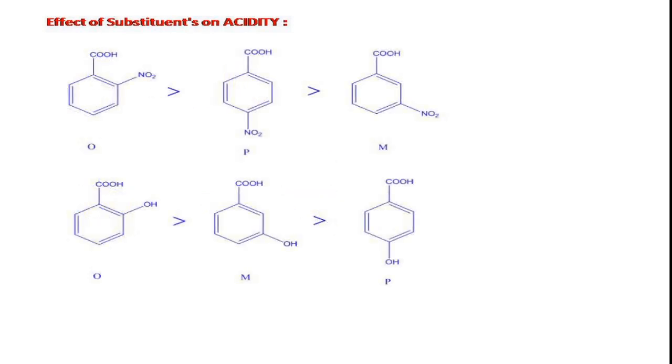Now you can see here I have taken an example for each. The first one is an example of a benzoic acid having an electron withdrawing substituent. Here the electron withdrawing substituent is the nitro group. Obviously the nitro group is an electron withdrawing group, so its acidity increases compared to the parent benzoic acid. But if you look in detail at the ortho, para, meta substituted benzoic acids, the ortho substituted benzoic acid is more acidic because, which we can explain based on the